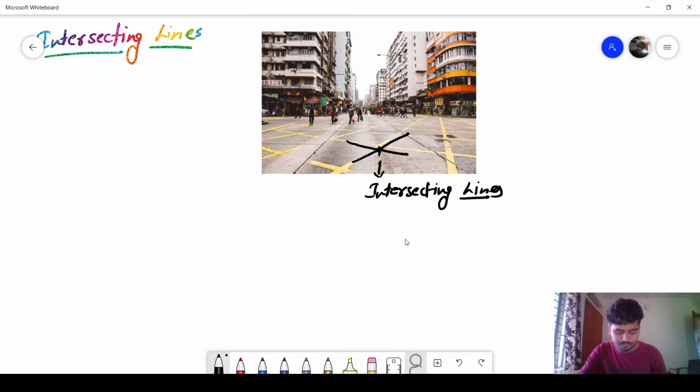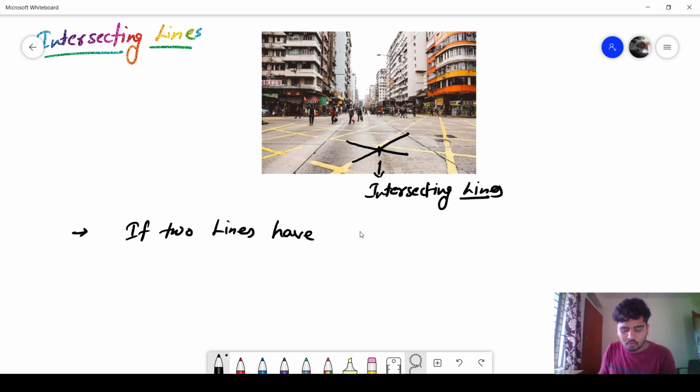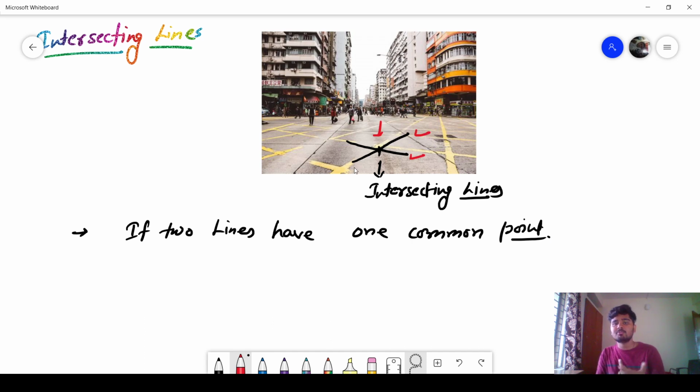Okay, now I am writing intersecting lines here. What are intersecting lines? If two lines have one common point, this point is on this line and also on this other line, so the point is on both lines.